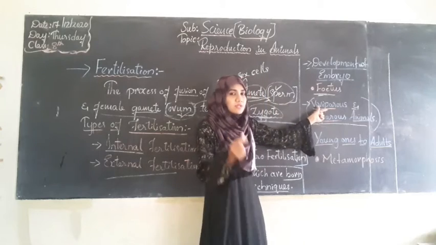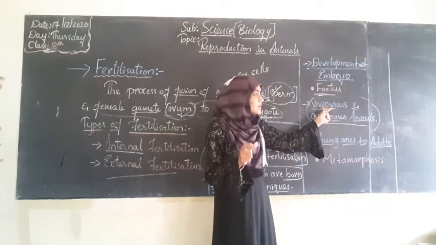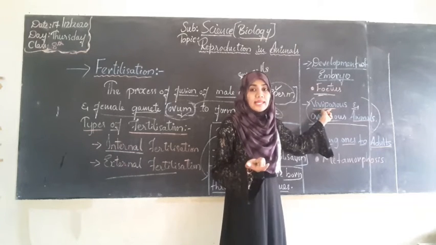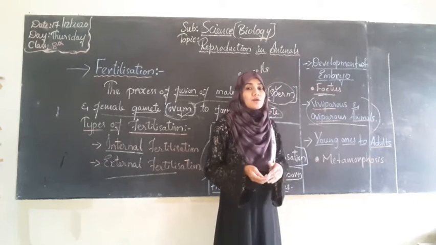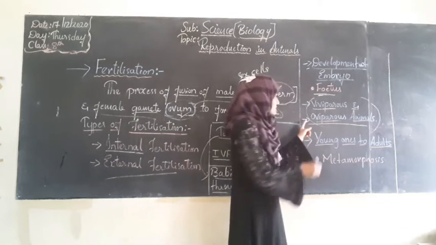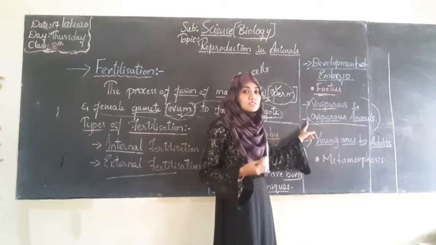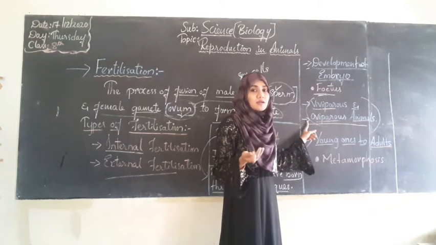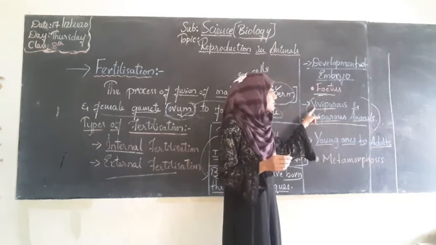So just for a brief explanation, do remember the animals which give birth to the young ones in the form of eggs, they will be called oviparous. Whereas animals which directly give birth to young ones similar to their own kind will be called viviparous.